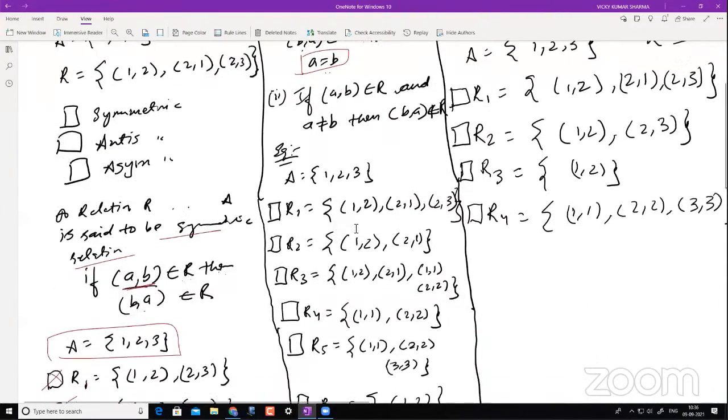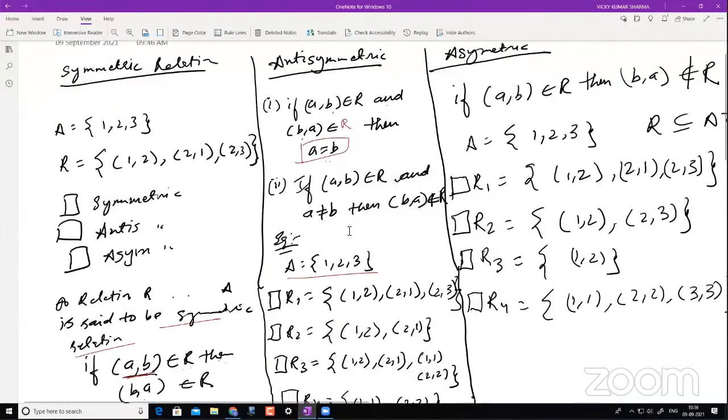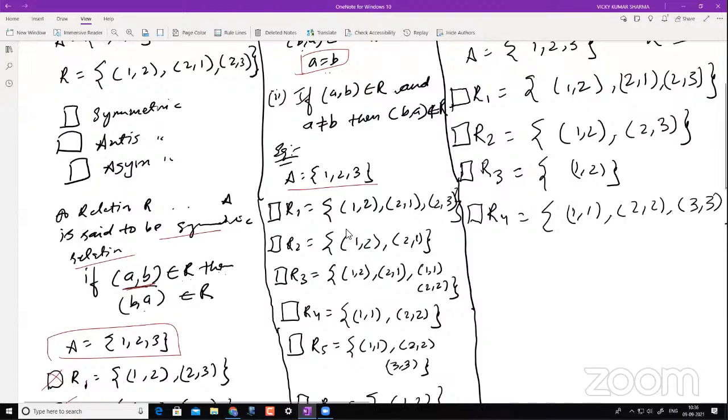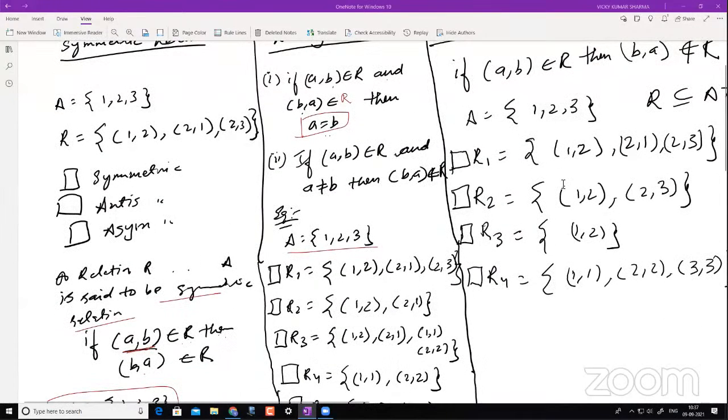If some of you understood this concept, you're free to give me the answer. Is R1 an antisymmetric relation? Put it in the chat box. Most of you say no. Somebody says it is antisymmetric.